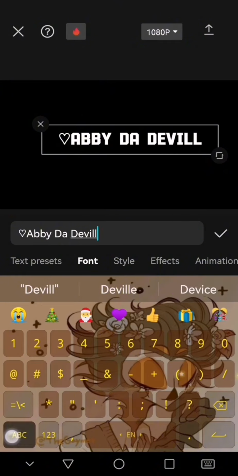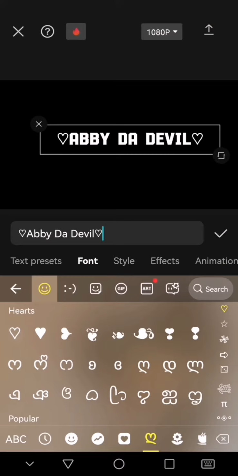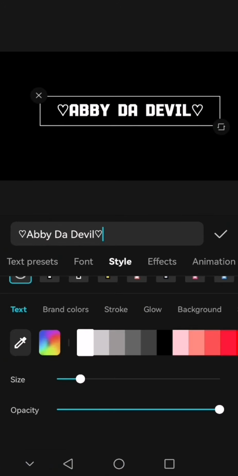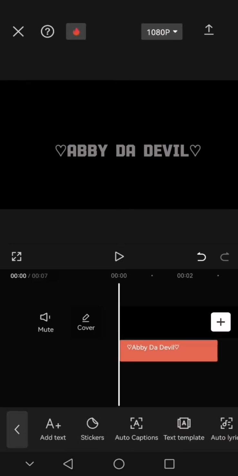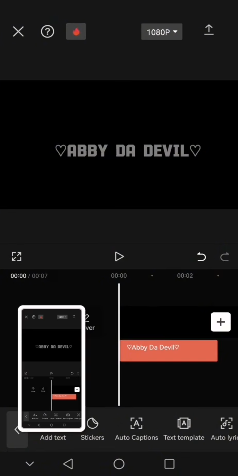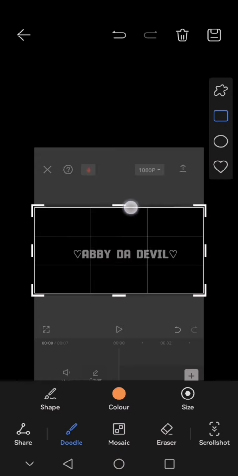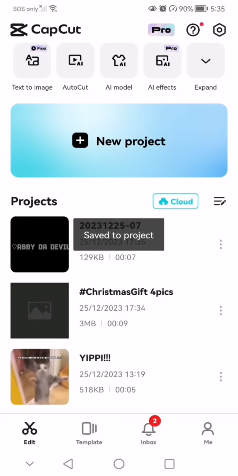Hold on, this will take a bit. Just give me a minute. And then put opacity to 50 and screenshot, then crop. Just follow how I do, and then go.